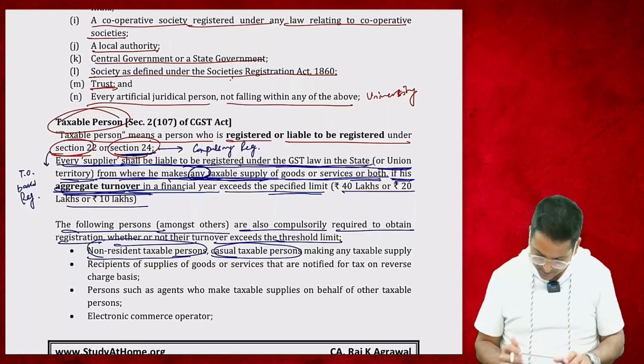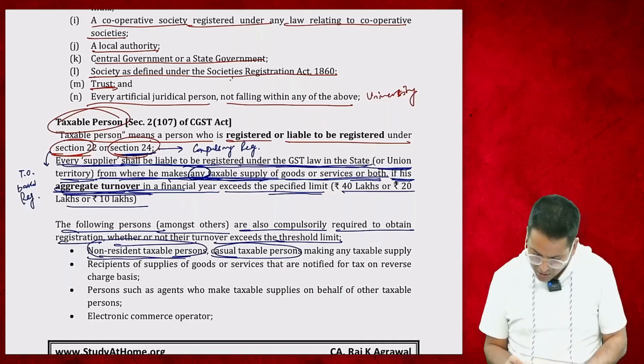Okay, if this same coaching class is both in UP and in Bihar, I am teaching from UP and teaching from Bihar, so I need to take registration from both places, in UP and Bihar. But being in UP, my place of supply is the entire India. Then also I have to take just one registration, because you have to take registration in the state in which you have a place of supplier. These two will have to compulsorily get registration.